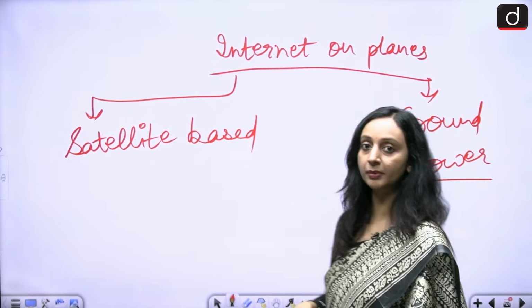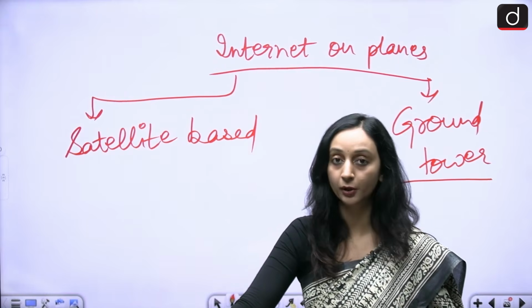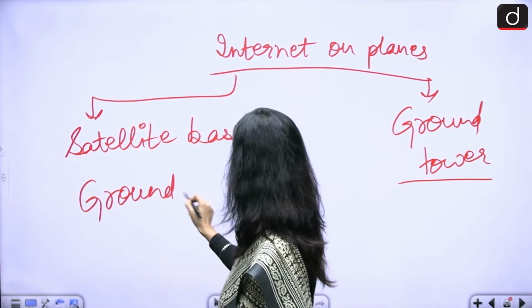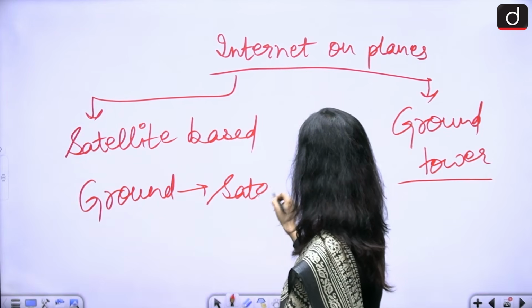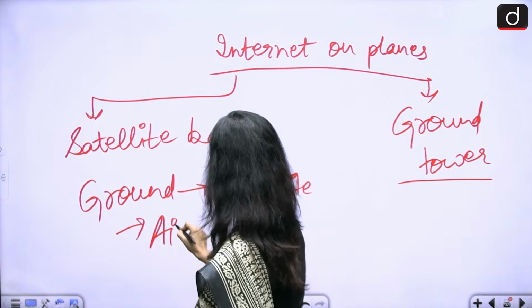Now in the satellite based internet connectivity, we are relying on satellites, which means that the signals are going to move from the ground to satellite and then finally the aircraft.